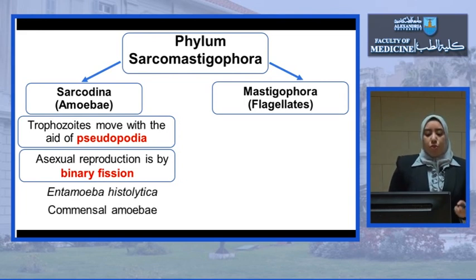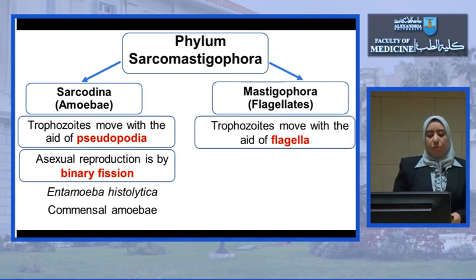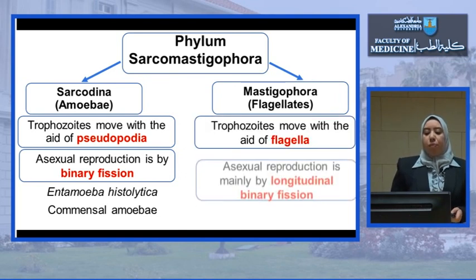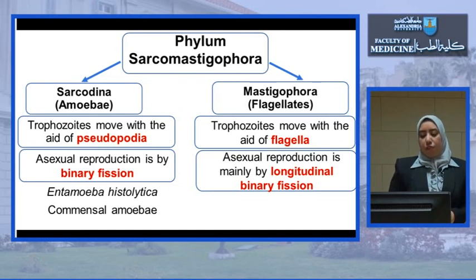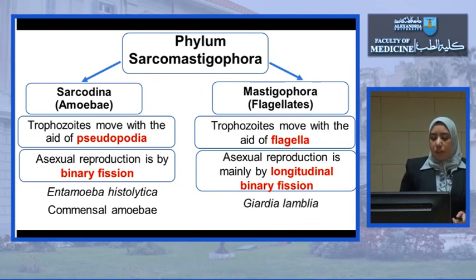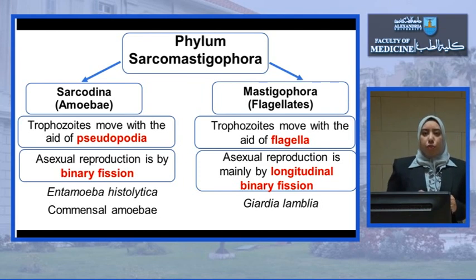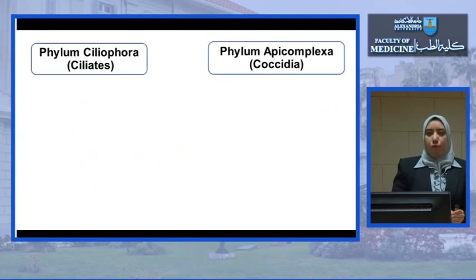The members to be studied in this module are the Entamoeba histolytica and the commensal amoeba. In Mastigophora, the trophozoite moves by the aid of flagella, and asexual reproduction occurs by longitudinal binary fission. The example here is Giardia lamblia, which is the second part of this lecture.